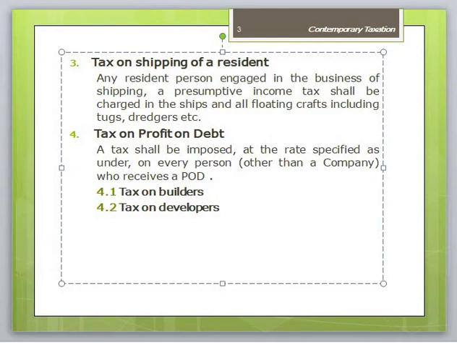Tax on developers. The tax shall be imposed on the profit and gain of a person deriving income from the business of development and sale of residential, commercial, and other plots at the rate specified in the division. The tax shall be computed by applying the relevant rate of tax to the area of the residential, commercial, and other plots for sale.